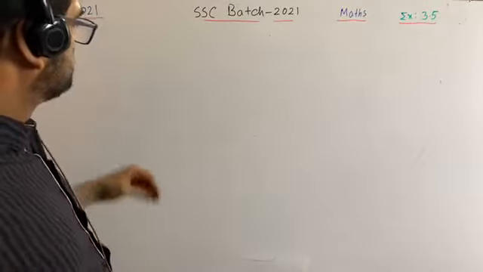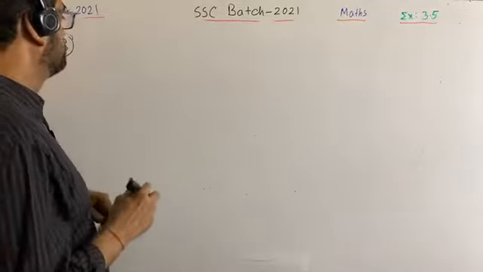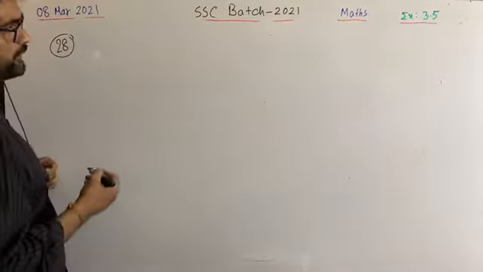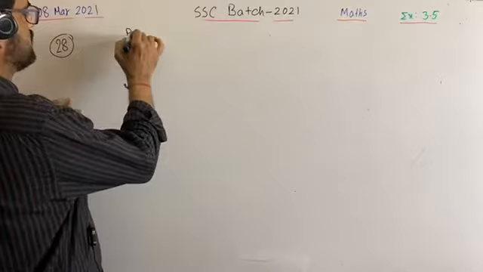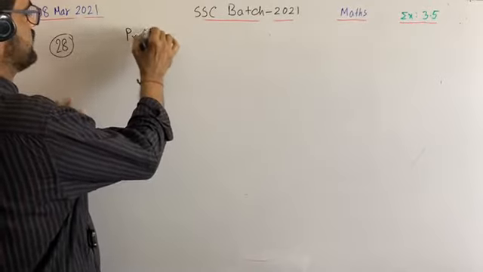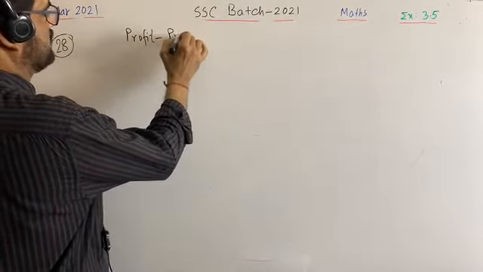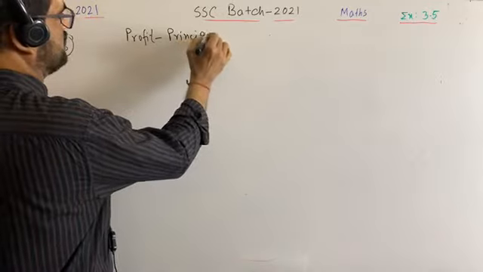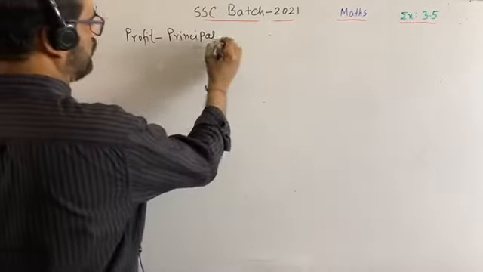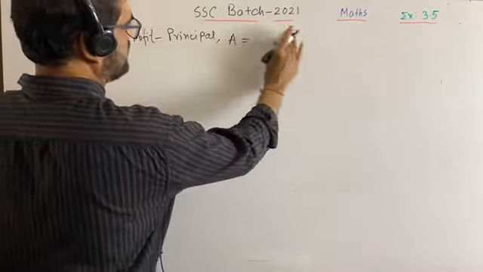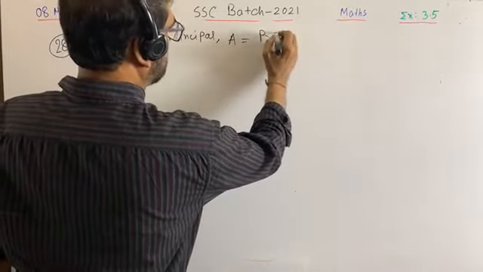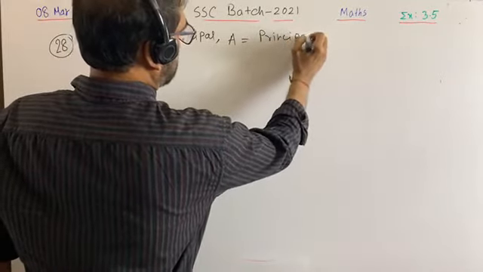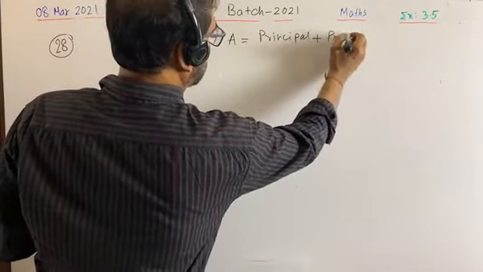Actually, what we know, I am going to make you understand profit, principal, comma, A is equal to what? Principal plus profit, right?